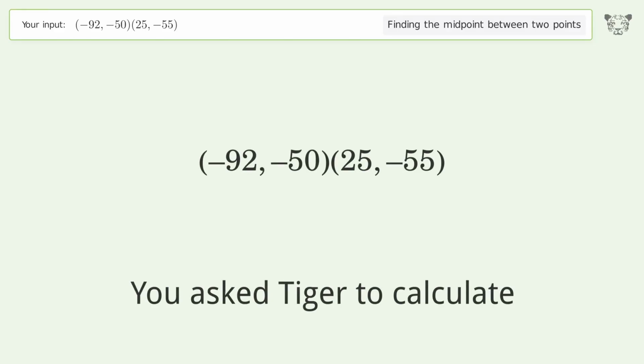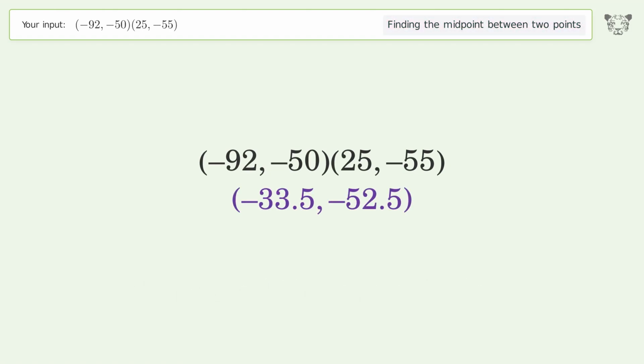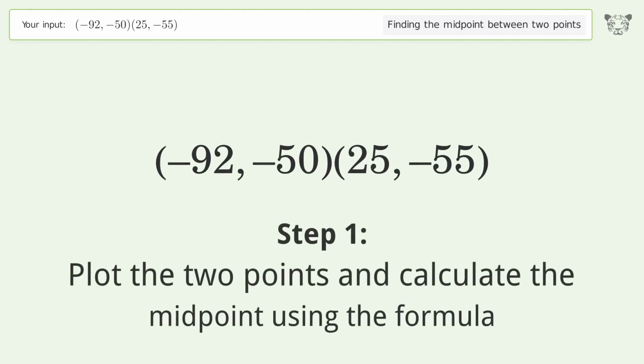You ask Tiger to calculate. This deals with finding the midpoint between 2 points. The midpoint between the 2 points is -33.5, -52.5. Let's solve it step by step. Plot the 2 points and calculate the midpoint using the formula.